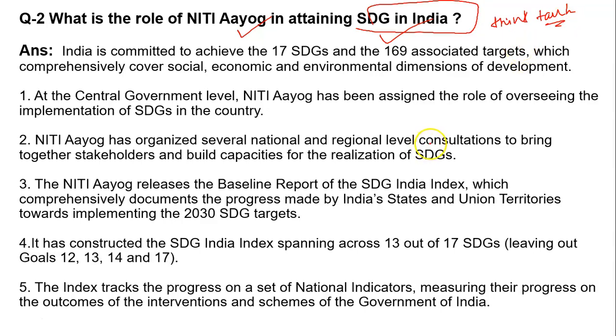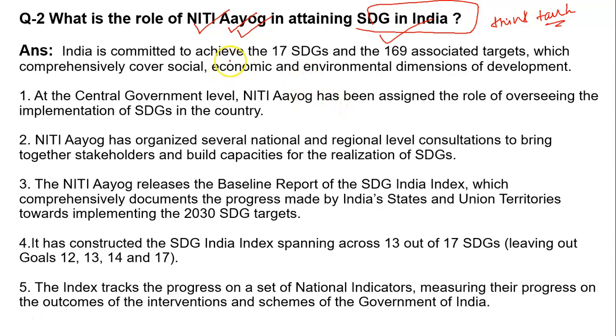The basic difference is that Niti Aayog does not fund any scheme or policy, but at the time of the Planning Commission, funds could be given by the Planning Commission. So this is the major difference. Niti Aayog is only an advisor, it has an advisory role, while the Planning Commission also had the role of funding.